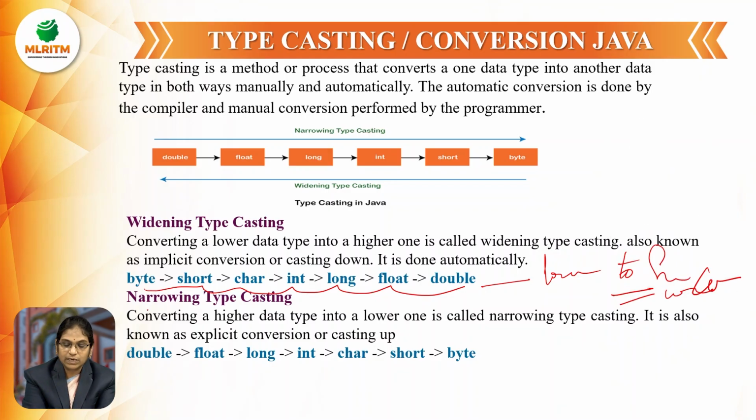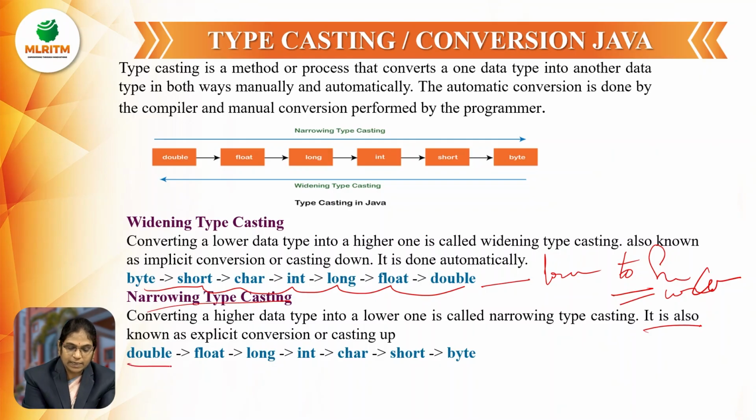Whereas narrowing typecasting, converting the higher data type into a lower data type, is called narrowing casting, and it is also known as explicit conversion, which has to be done by the programmer or developer.